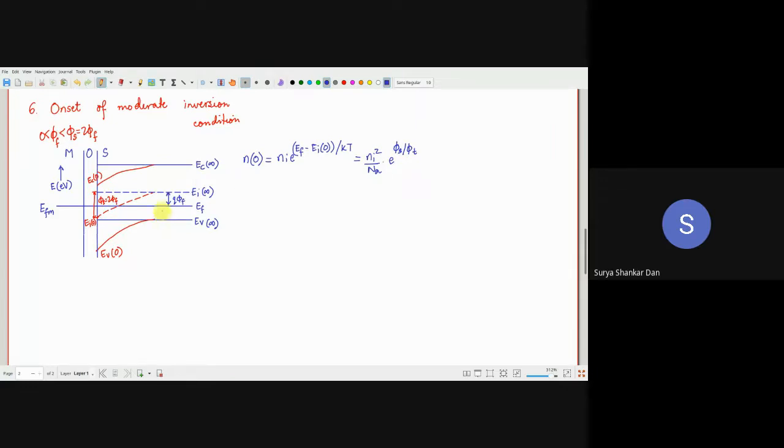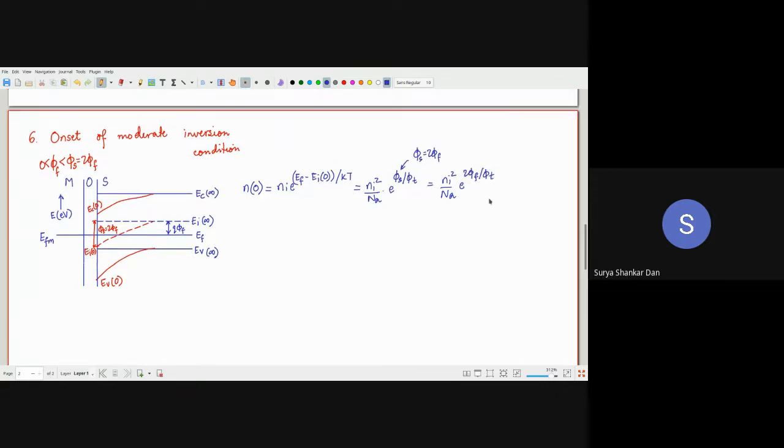But now what we observe is that here phi s equal to 2 phi f, right? So I will just replace this phi s equal to 2 phi f here. Ni square by Na, and here we will get e to the power of 2 phi f by phi t.